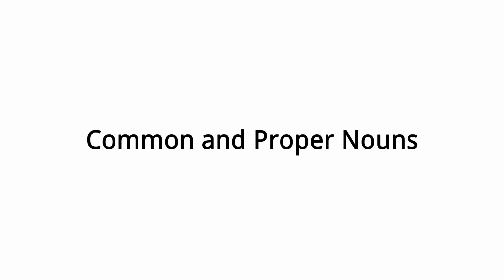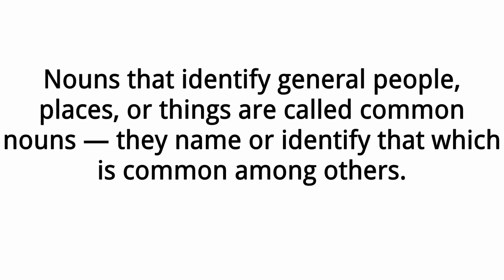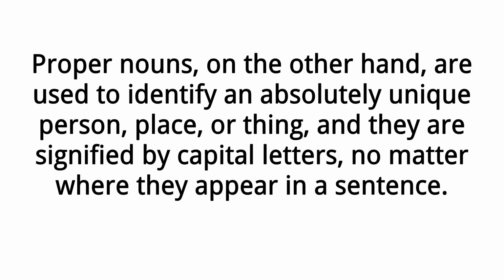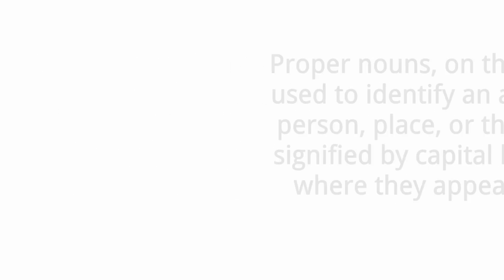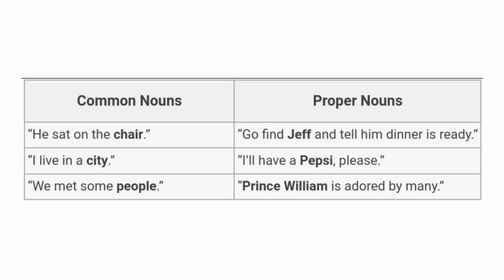Common and proper nouns. Nouns that identify general people, places, or things, are called common nouns. They name or identify that which is common among others. Proper nouns, on the other hand, are used to identify an absolutely unique person, place, or thing, and they are signified by capital letters, no matter where they appear in a sentence. The table shows you the difference between common nouns and proper nouns.